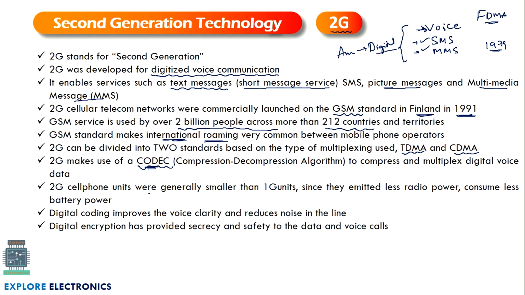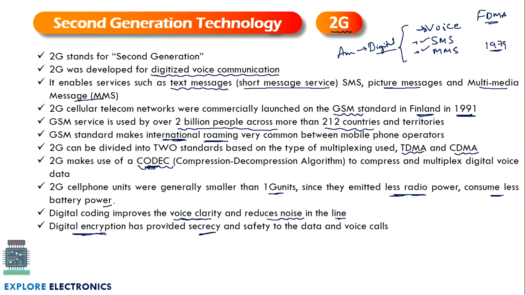And 2G cell phone units were generally smaller than 1G units, and since they emit less radio power, they consume less battery power also. And digital coding improves the voice clarity. That is the disadvantage in 1G you can observe. Voice clarity is also improved here, and noise in the transmission line is reduced. Digital encryption techniques are also used here to provide security.